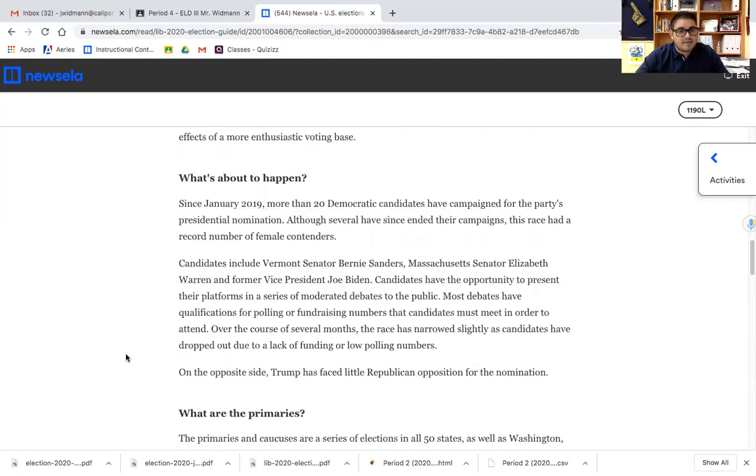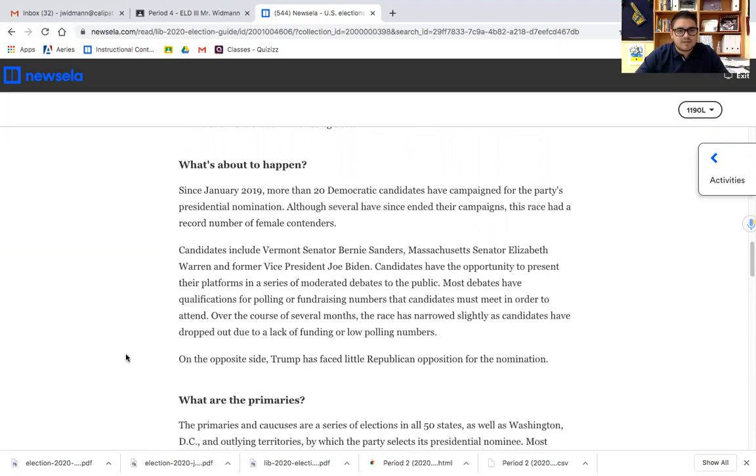What's about to happen? Since January 2019, more than 20 Democratic candidates have campaigned for the party's presidential nomination. Although several have since ended their campaigns, this race had a record number of female contenders. Candidates include Vermont Senator Bernie Sanders, Massachusetts Senator Elizabeth Warren, and Vice President Joe Biden.